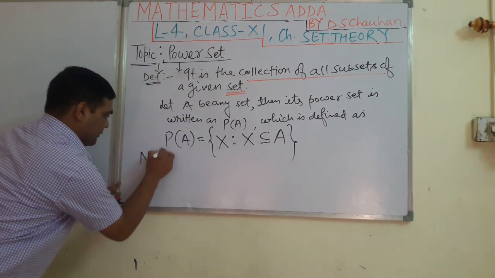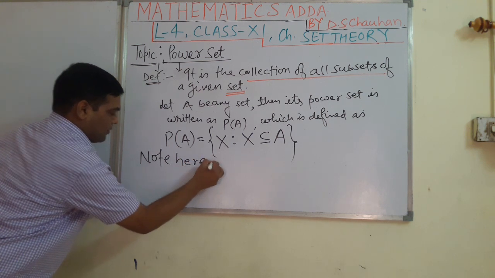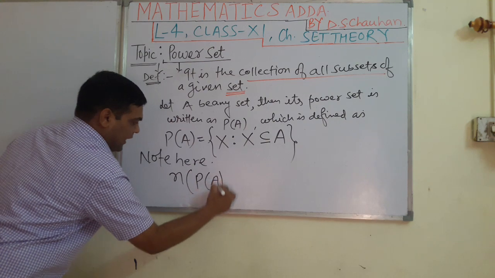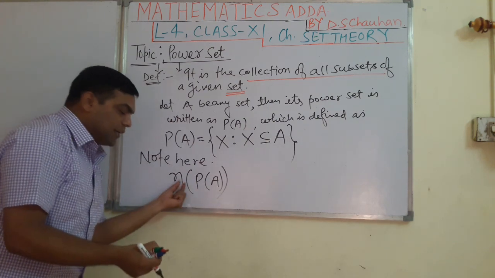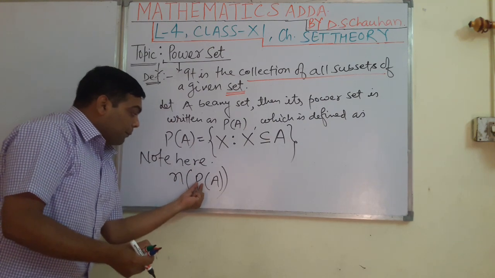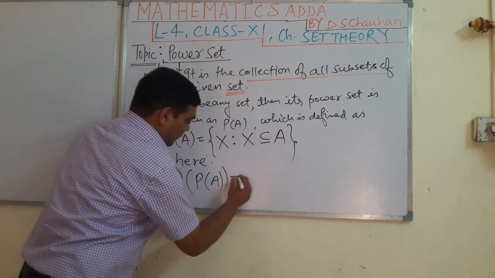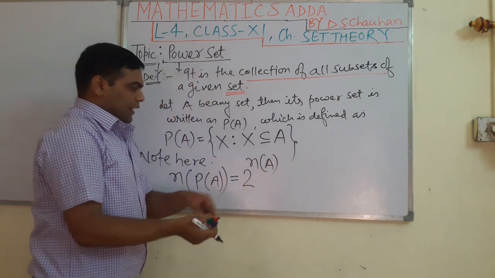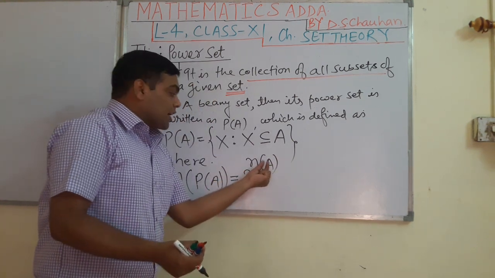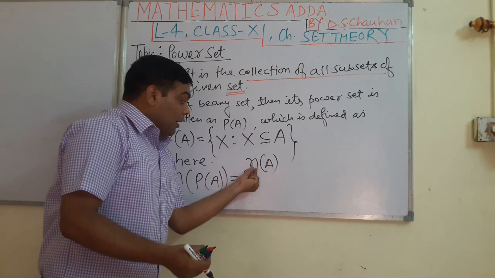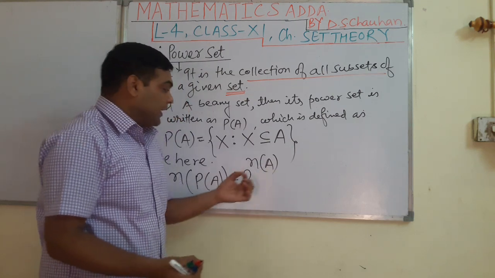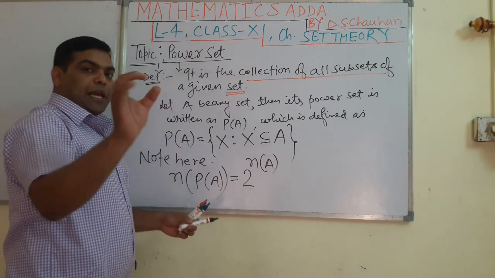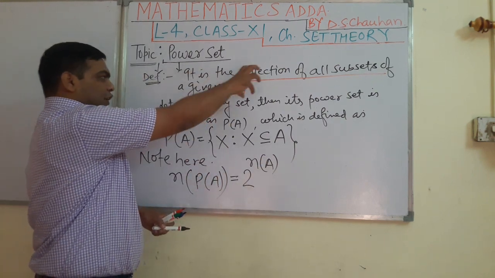Note here, students, the number of elements in the power set of set A, that is the cardinal number of P(A), will always be equal to 2 to the power n(A), where n(A) is the cardinal number, or cardinality, of set A. Now always keep this particular definition in your mind.